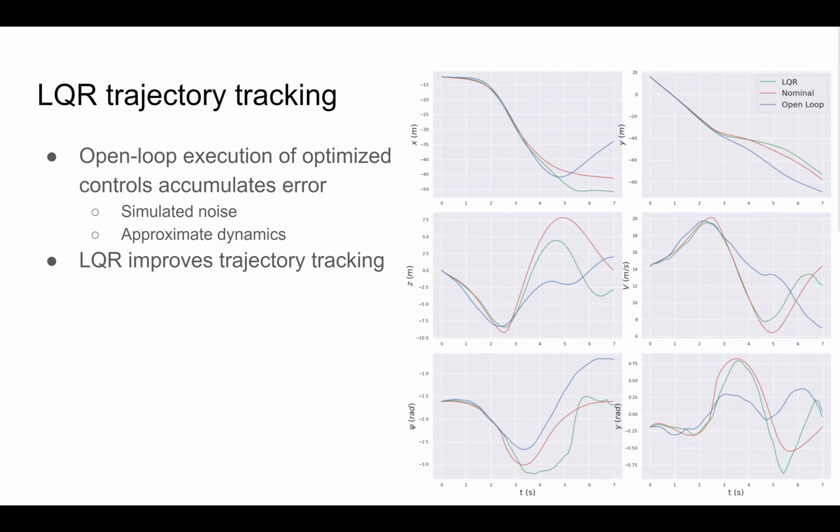To better track the optimized trajectory, we use a finite horizon LQR formulation with the time varying linearization that is evaluated along the optimized trajectory. The LQR control attempts to regulate the error coordinates, or deviation from the optimized trajectory, to 0. The optimal gains can be computed offline and interpolated during simulation of the trajectory. In numerical experiments, we see better tracking of the optimized trajectory compared to open loop.